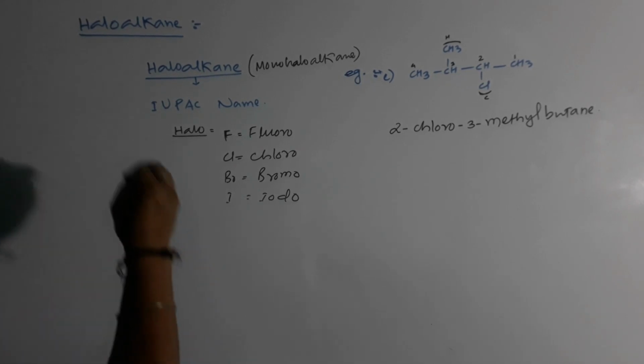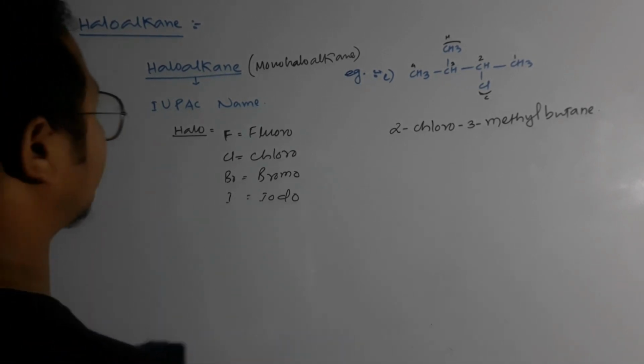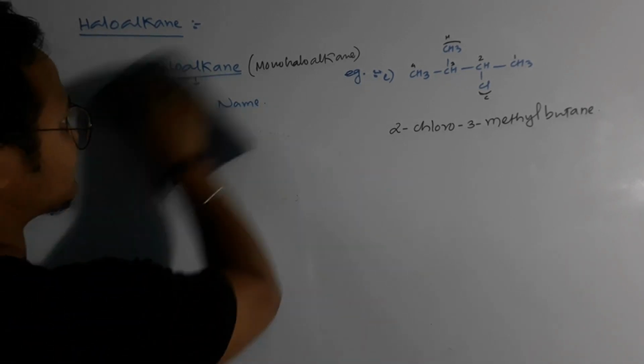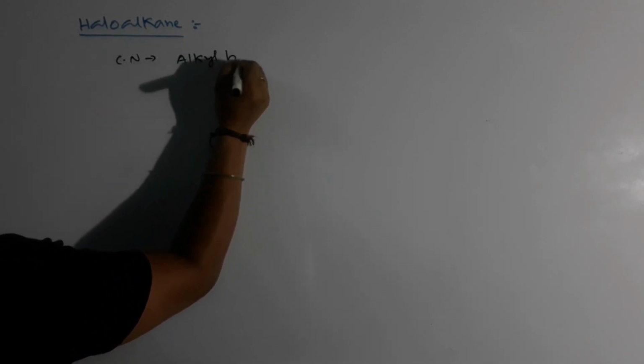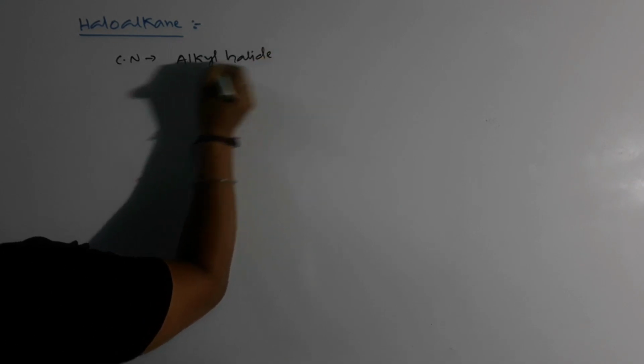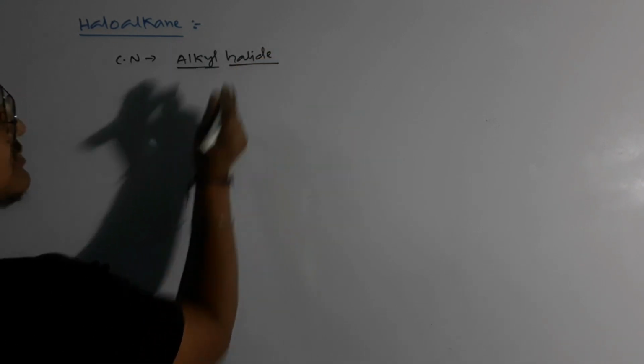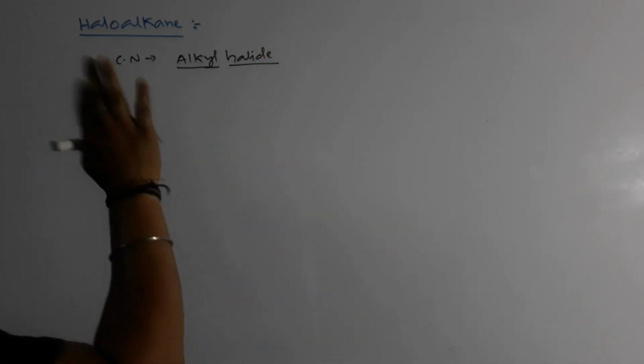Okay, now let's focus on the common name system. As I have given the chart, in terms of common names, we pronounce them as alkyl halide. It is also very simple, guys. Here it is only in the case of mono haloalkane.